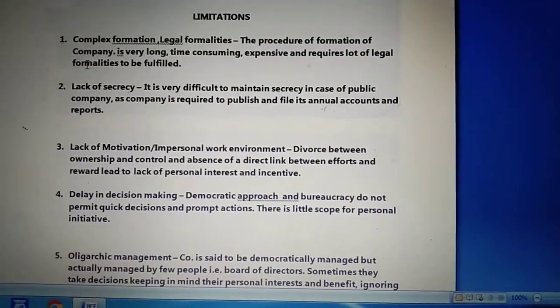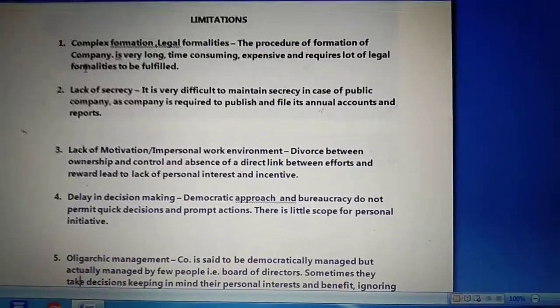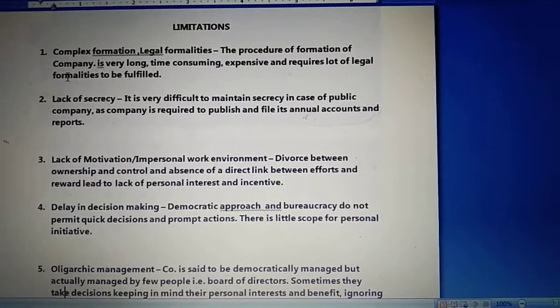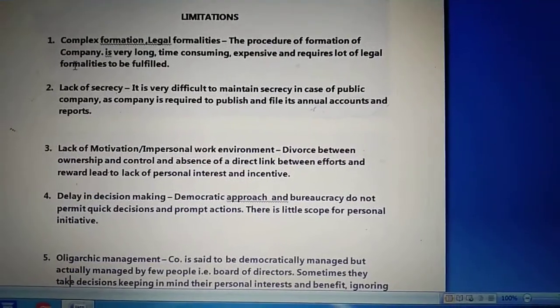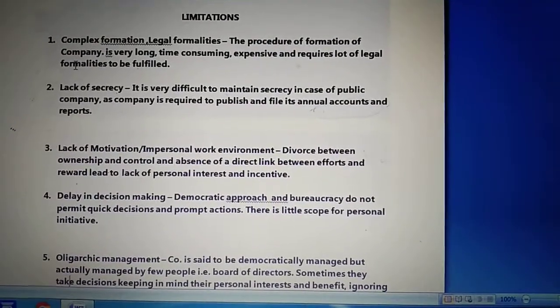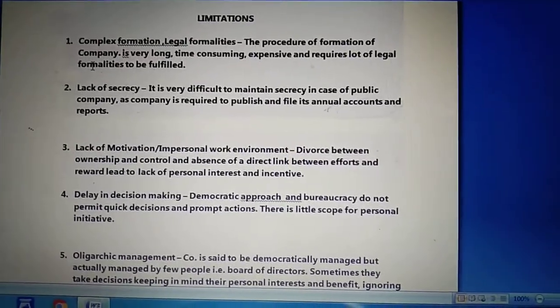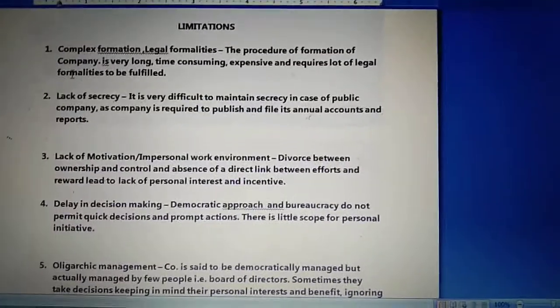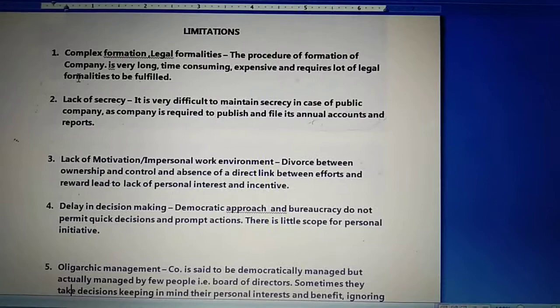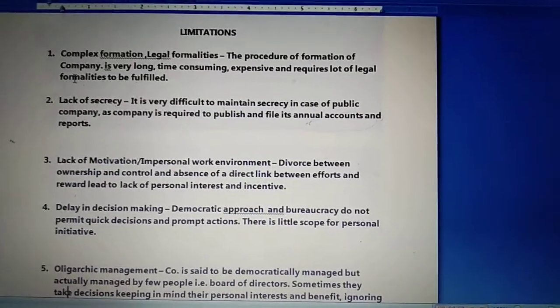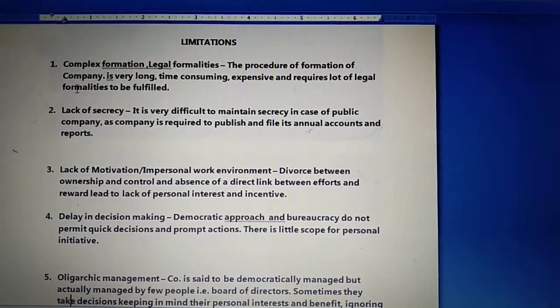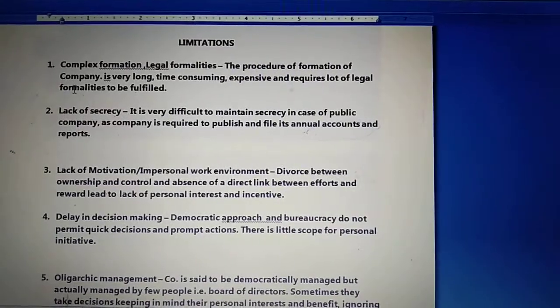Next is lack of secrecy. It is very difficult to maintain secrecy in case of a public company, as the company is required to publish and file its annual accounts and report. Now children, in case of a joint stock company, the Company Act requires each public company to provide a lot of information from time to time to the office of the registrar of companies.